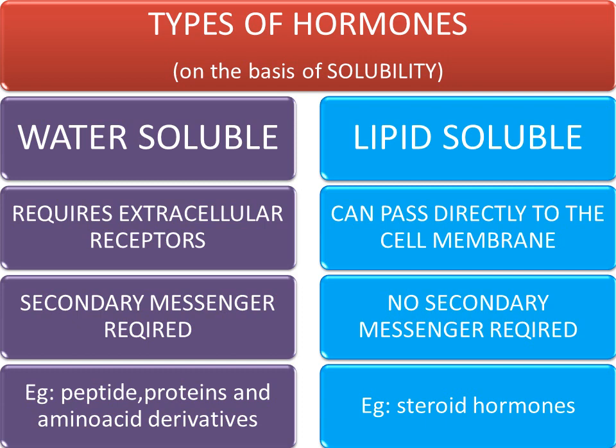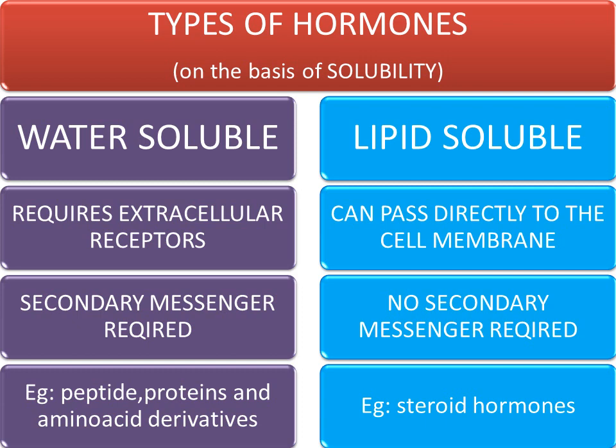Water soluble hormones require an extracellular receptor to reach their target organ. But lipid soluble hormones are soluble in lipid, so they can pass directly through the membrane, because the cell membrane is made up of protein and lipid, so they can easily pass through the cell membrane.